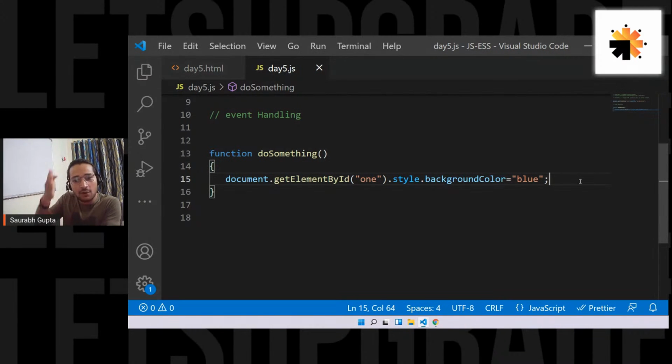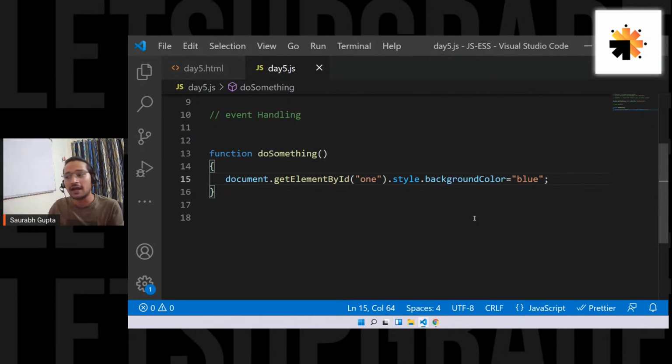You should understand how to divide this into pieces so that you can do different things. This puzzle is of 4 pieces. I select the document, that is the whole page. Then from that, I select the element which is having ID 1, second piece. Then I go to its CSS by using dot style. Then I go to its background color.